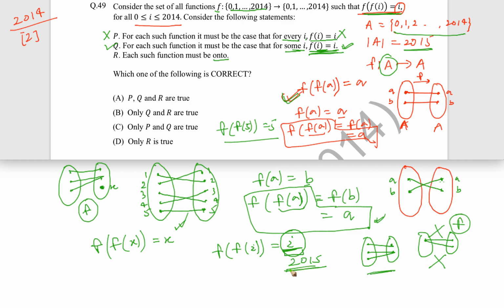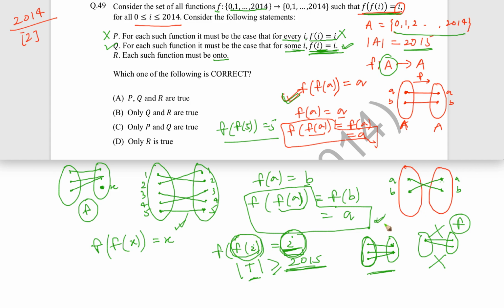Now here, if you want 2015 elements, it means that whatever this thing is producing, so let's say this thing is producing a set T, then the cardinality of T should be definitely greater than or equal to 2015. So here it should be at least 2. The number of pre-images on the left side should be at least 2. Similarly, here the number of pre-images should be at least 2015. But what is the maximum number of elements that f(i) can produce? f(i) is basically what is giving us T, right?